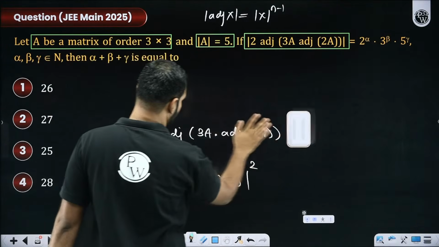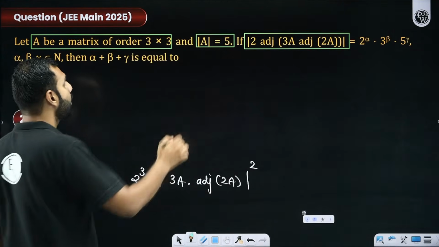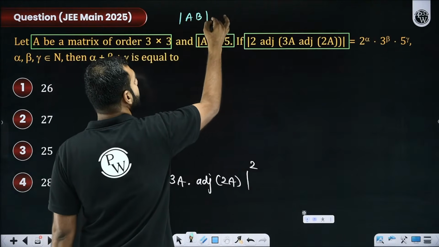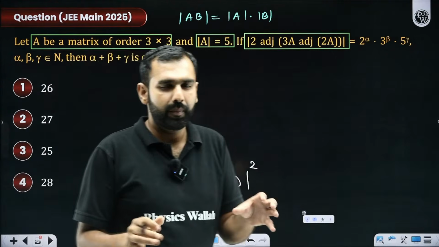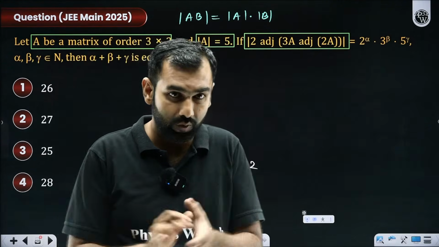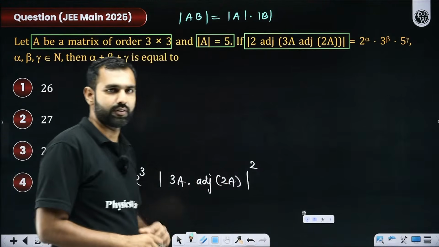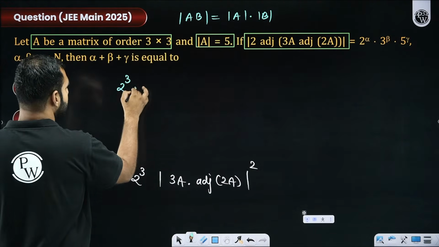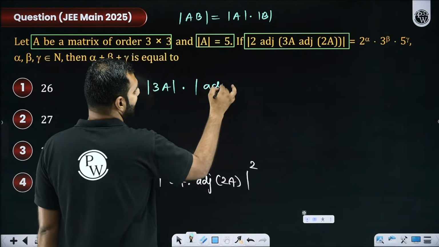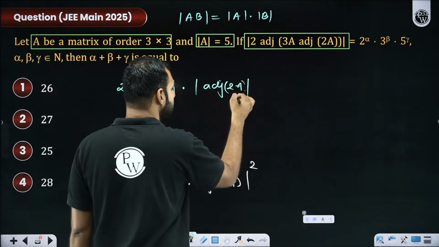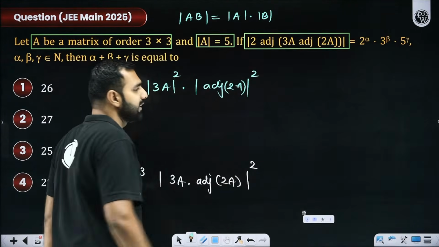Then when I move further, what do I see next? The next property being applied. What is that? Do we not know that if two matrices are being multiplied, you could write them as matrix A into matrix B if their determinants are being taken? So determinant can be distributed over product. This is what we know in terms of matrices. So let's say 3A is a matrix. Can I not write it as 2 cube outside times determinant of 3A times determinant of adjoint of 2A? Although there are multiple ways of doing it, this is one of the ways. But sir, this has a power 2. So I'll segregate this power 2 like this.